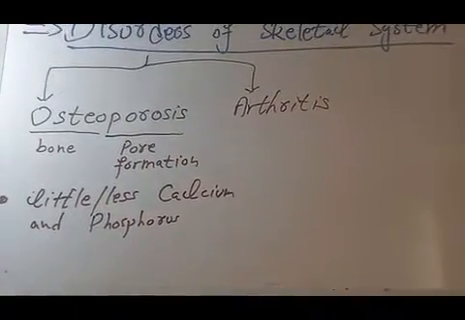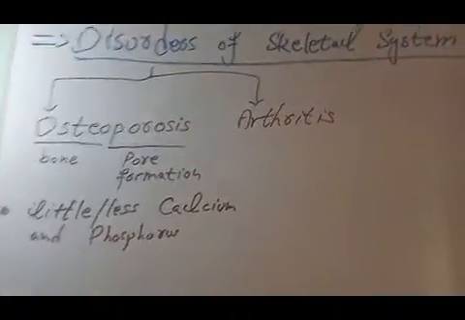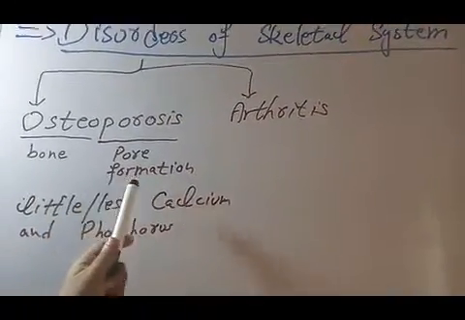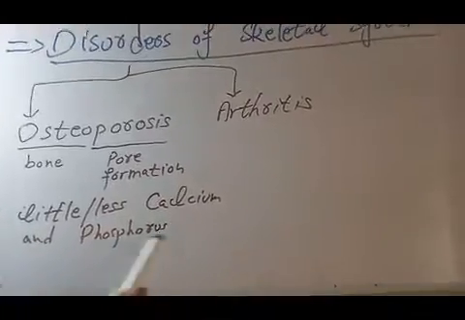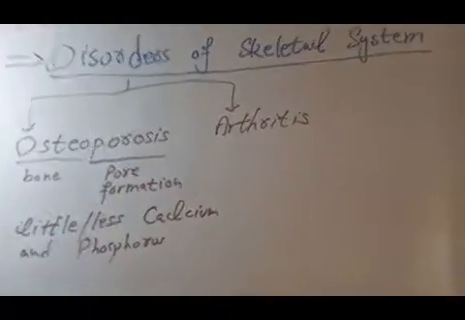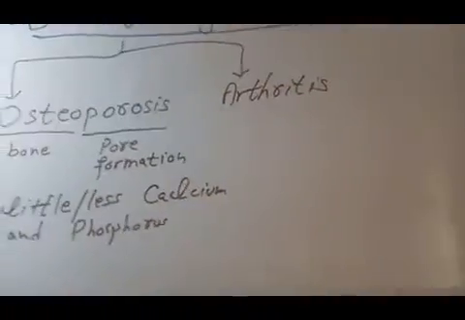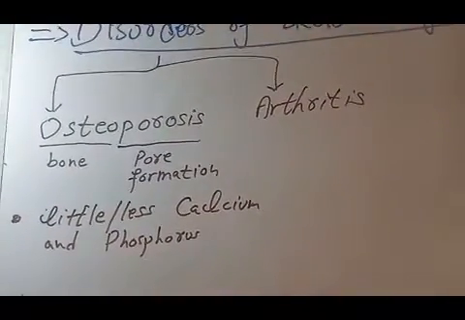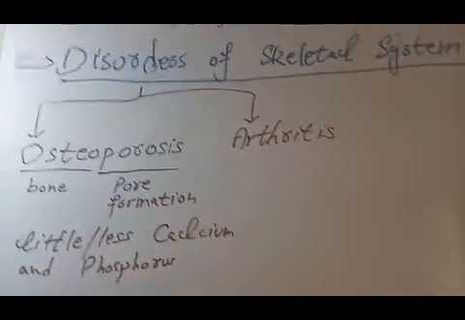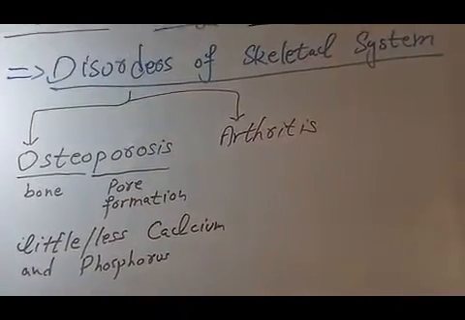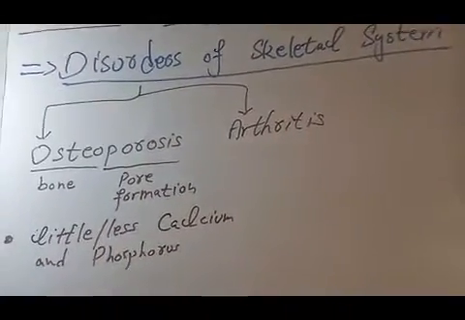So when there will be no calcium or very much less calcium and phosphorus, there will be more pores, more empty spaces. The pores which were previously filled with calcium and phosphorus now have no or very much less calcium and phosphorus. That is why porosis. Osteoporosis is characterized by the lack or too less calcium and phosphorus in the bone.